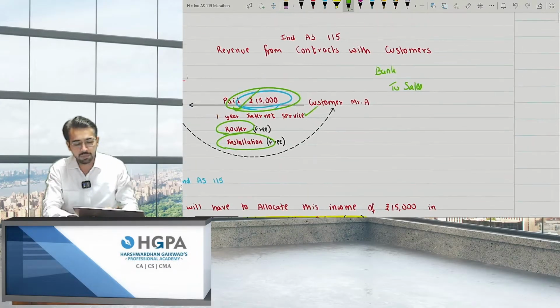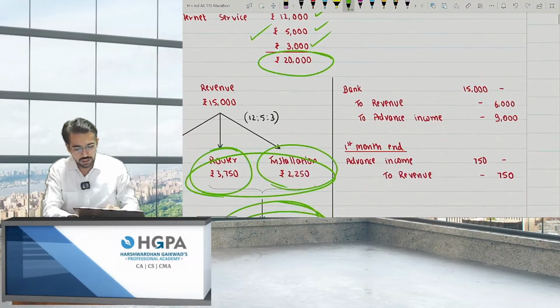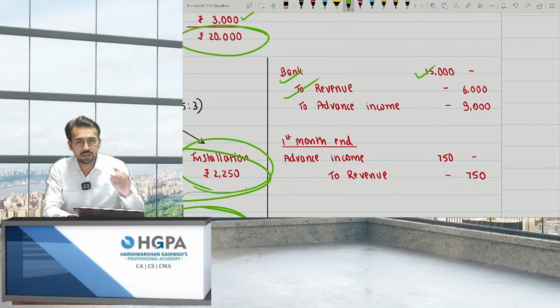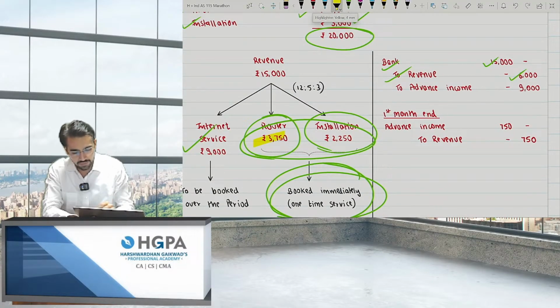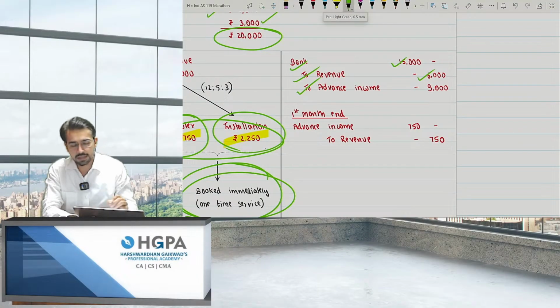So at that point of time, you have to defer it. That means you have to treat it as an advance income. So this is the entry to be passed. I have written it over here. You can check. The entry will be bank to sales, that is revenue. 15,000 I got, true, but over the period I have to book only 6,000 right now. Why 6,000? Because it was 3750 and 2250, 6,000, and the rest amount will be treated as the advance income.